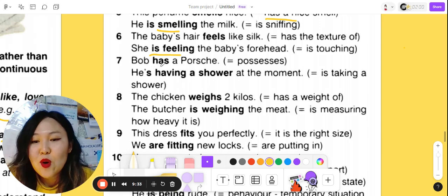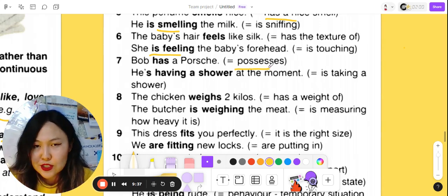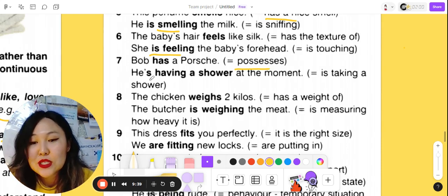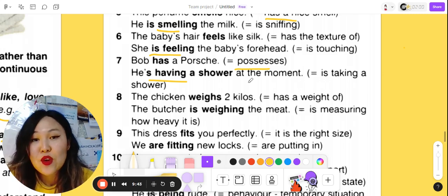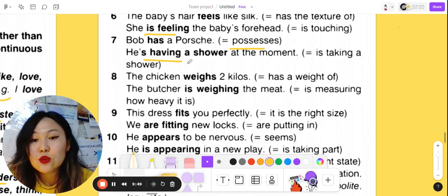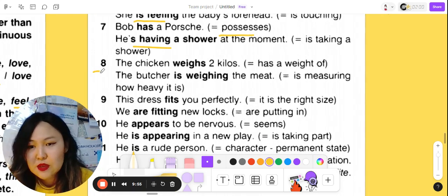Next one, Bob has a Porsche. So he possesses a Porsche, he has it. But when we have continuous, we can use some phrases that are usually used with have. He's having a shower at the moment, he's taking a shower. Here we can also use something like he's having dinner, he's having lunch, having a party.